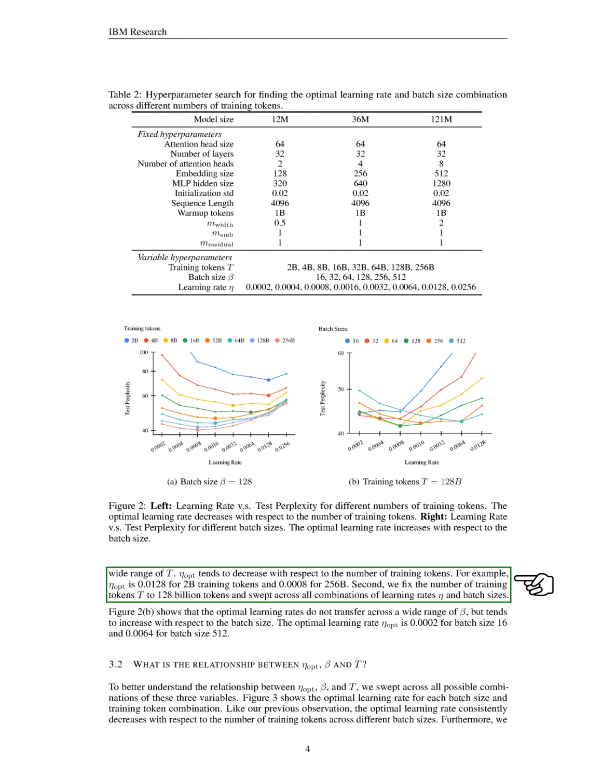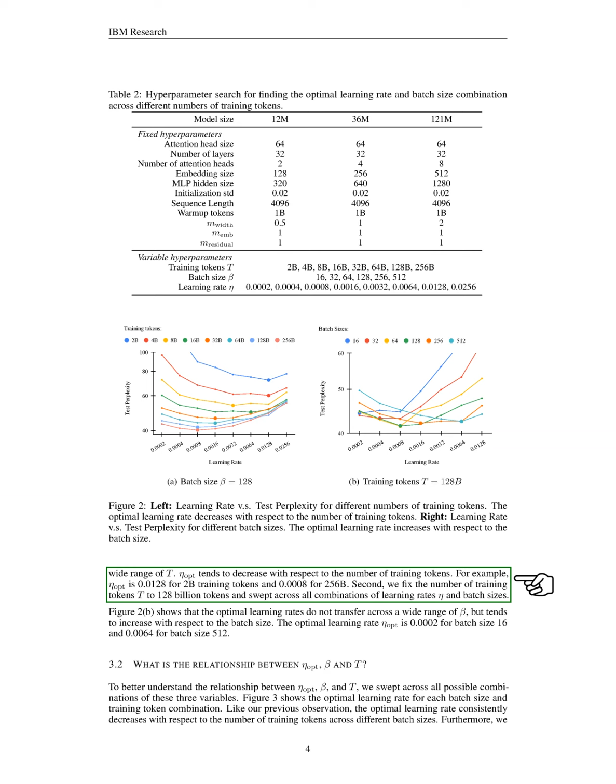In the first experiment, we fixed the batch size at 128 and tested different combinations of learning rates and training tokens. Our findings indicated that the optimal learning rate does not transfer well across a wide range of training tokens, generally decreasing as the number of tokens increases. For instance, the optimal learning rate was 0.0128 for 2 billion tokens and dropped to 0.0008 for 256 billion tokens.